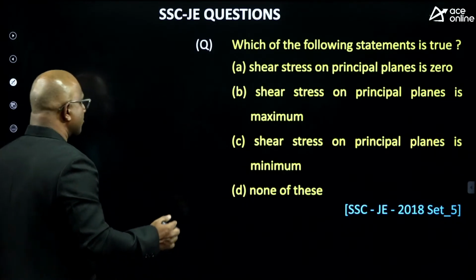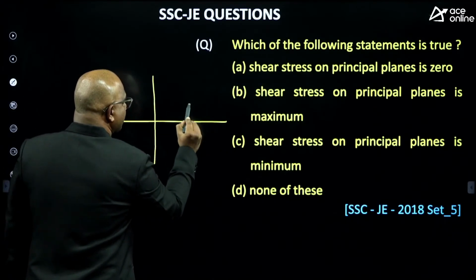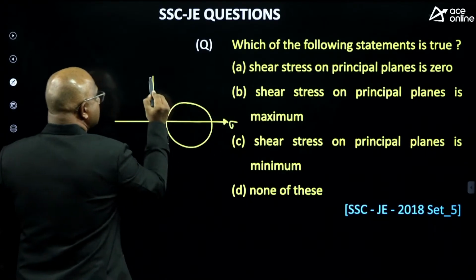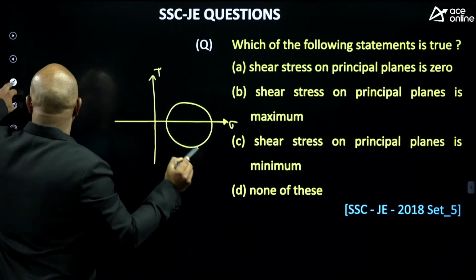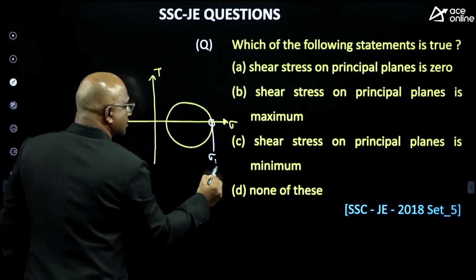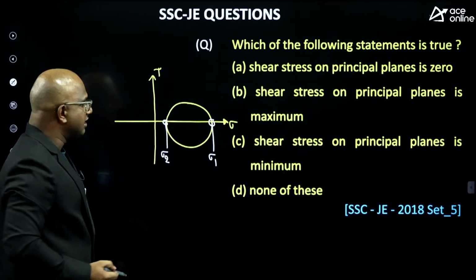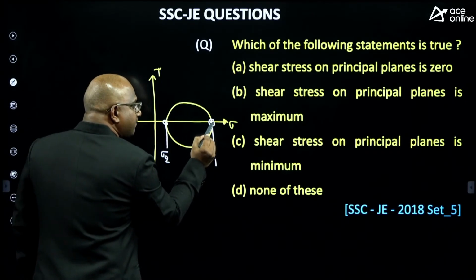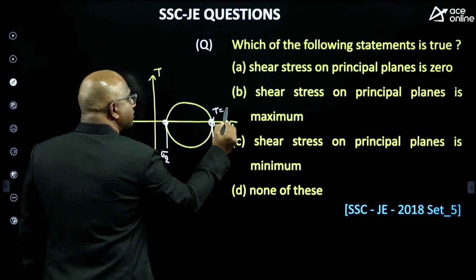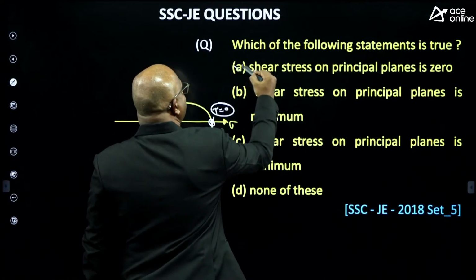If you observe carefully, if you draw a simple Mohr circle anywhere, this is the normal stress, this is the shear stress. This is the maximum principal stress, this is the minimum principal stress. Are you getting it, everyone? And on this plane, what is the value of shear stress? 0. I can write shear stress on principal plane equals 0.